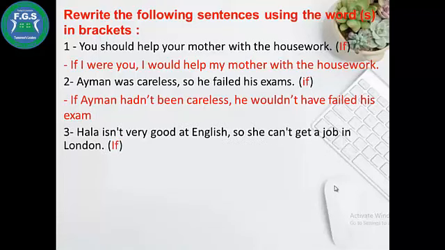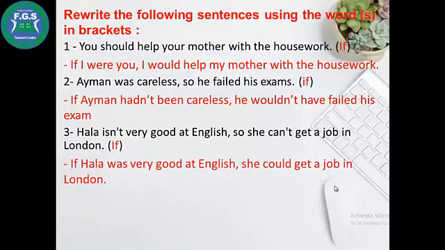Hala isn't very good at English, so she can't get a job in London. The two sentences are present, so we will use the second conditional. If Hala was very good at English, she could get a job in London.